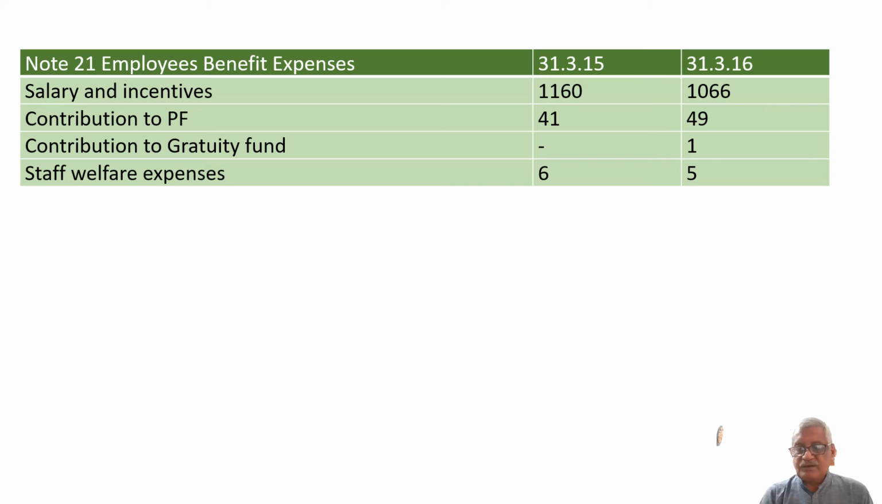Now I have taken an extract from a profit and loss account which gives the employees benefit scheme. The salary and incentives were 11.60 crores as on 15 and reduced to 10.66 crores in 2016. Contribution to PF was 41 lakhs in the year 15, and on 31/3/16 it has increased to 49 lakhs. Contribution to gratuity fund, of course, nothing was there in 2015, and it was 1 lakh in 2016. And staff welfare expense was 6 lakhs as on 31/3/15, and it has come down to 5 lakhs in 31/3/16.